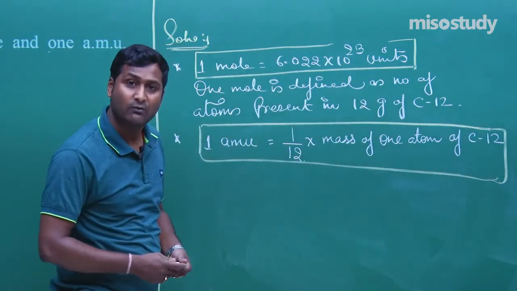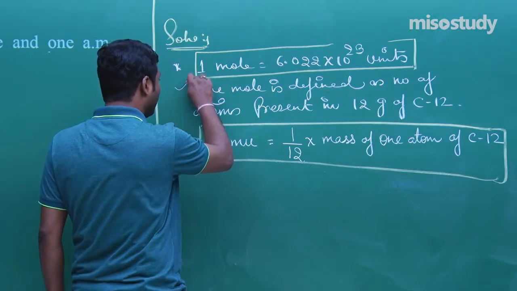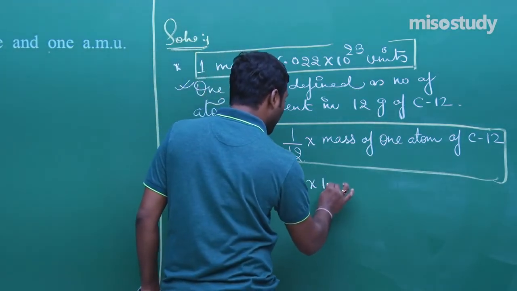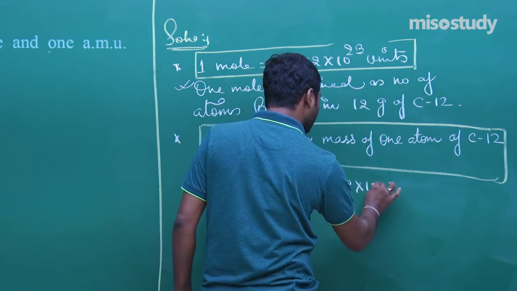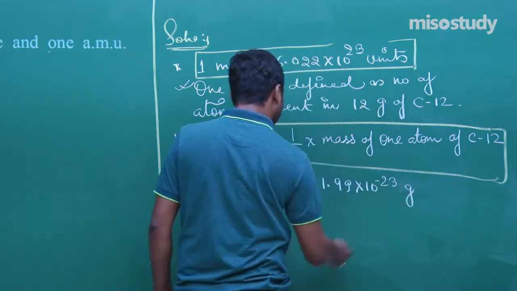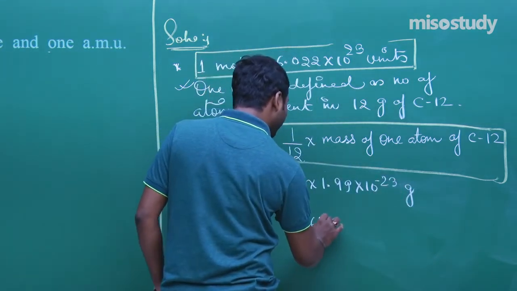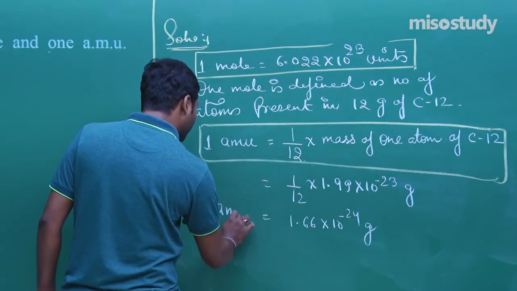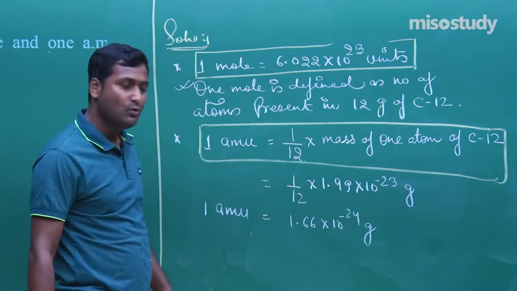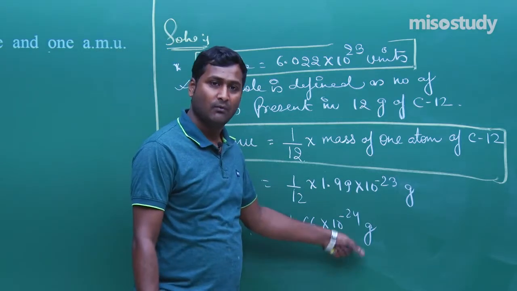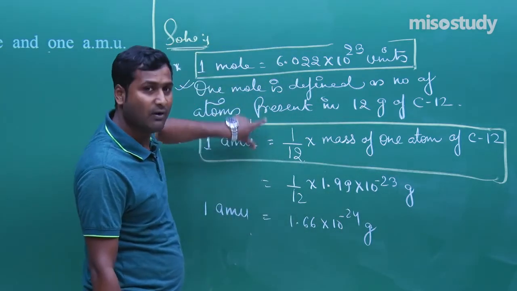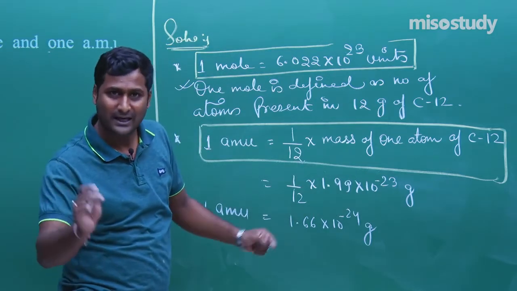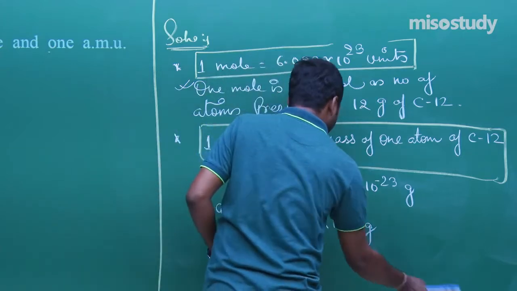But if it is more than 1 mark, then also write this: 1 by 12 multiplied by 1.99 into 10 to the power minus 23 gram, which will be equal to 1.66 into 10 to the power minus 24 gram. This is the relation between 1 AMU and gram. For 1 mark, this is enough. For more than 1 mark, that is a 2 or 3 mark question, complete explanation is required. Clear? Now I'm going to rub this part and we'll discuss the next one.